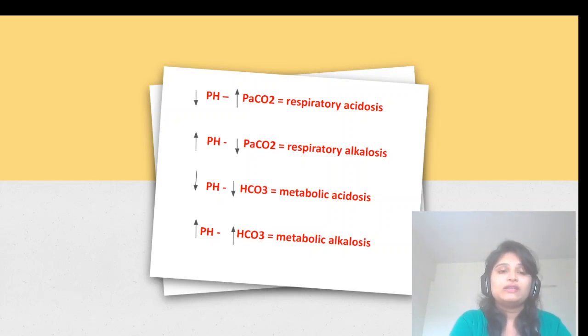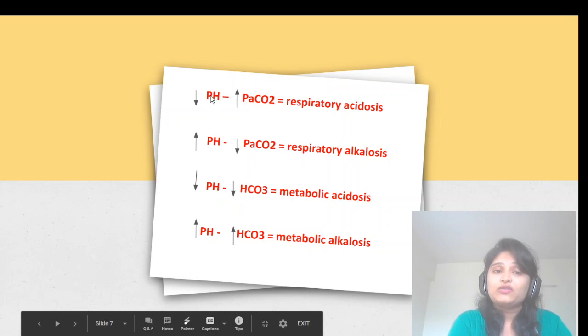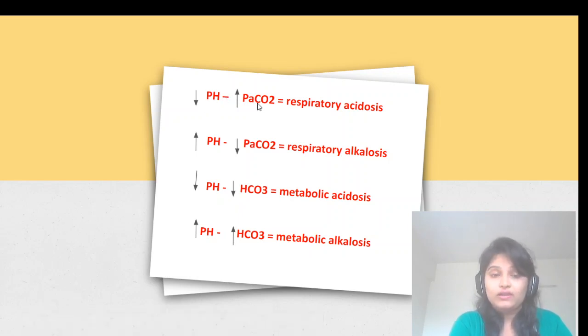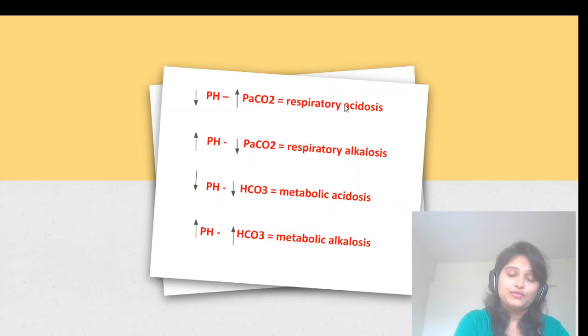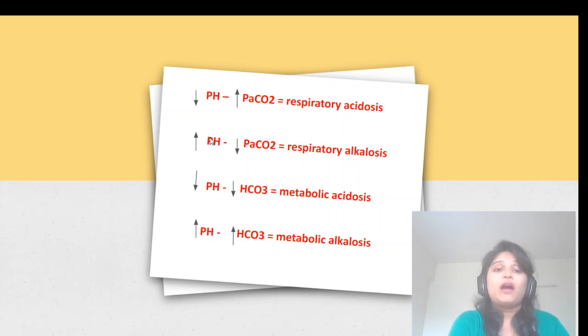Okay. So see, if pH is going down and there is a change in the CO2 level, the CO2 goes up. So this condition is called respiratory acidosis. If pH is high, this condition is alkalosis, and now there is a change in the CO2 level and CO2 is going down. So this condition will be called respiratory alkalosis.